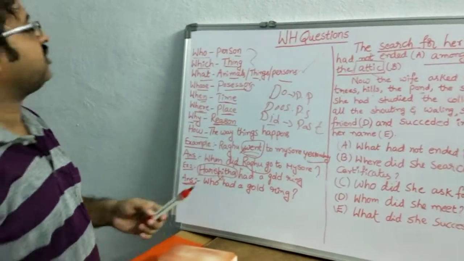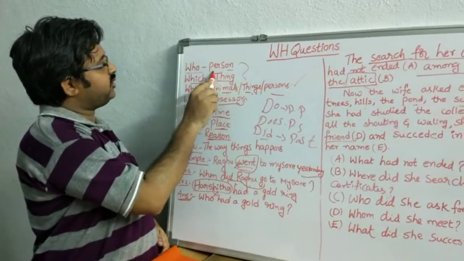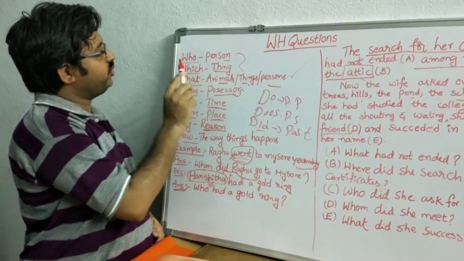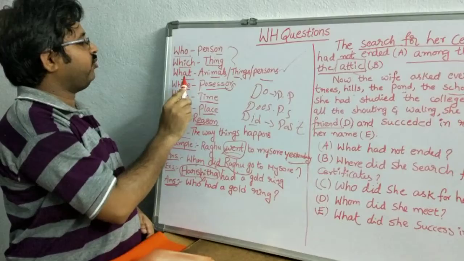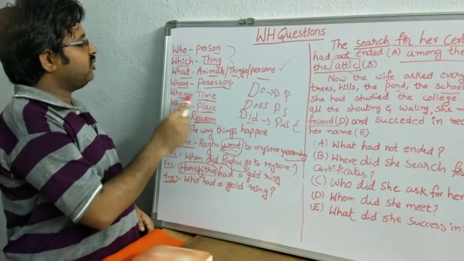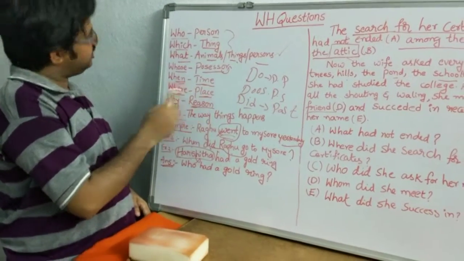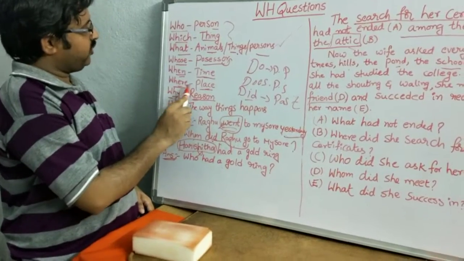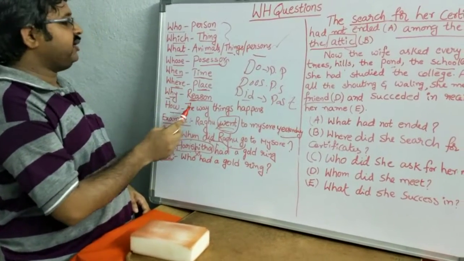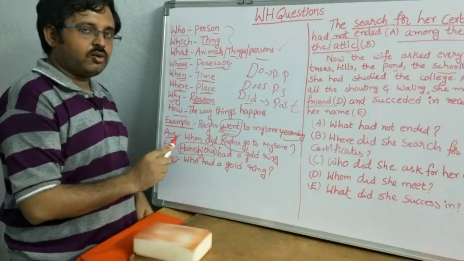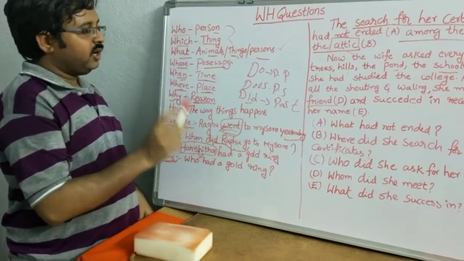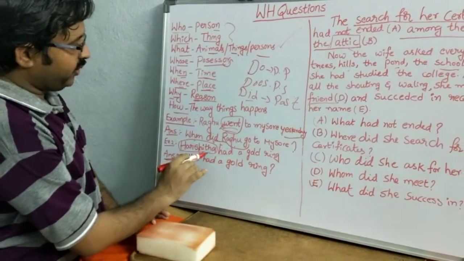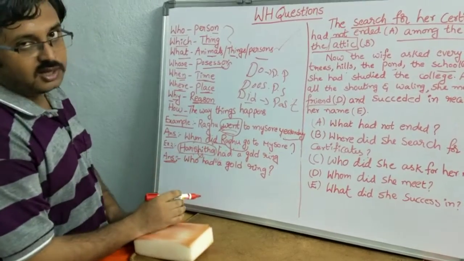So dear students, once again concentrate on these words. For persons, who; for things, which; for animals, things, persons, what; for possessors, whose; for time, when; for place, where; for reason, why; the way things happen, how. So try to use these words properly, and listen. If they give a helping verb, use the same helping verb in the given sentence.